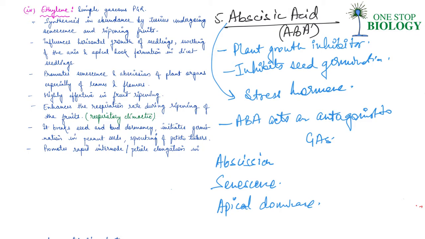Everything depends not just on the role of these chemicals or intercellular factors, but also on intracellular and extrinsic growth factors. So with this, guys, we have finished the entire topic of plant hormones or phytohormones.